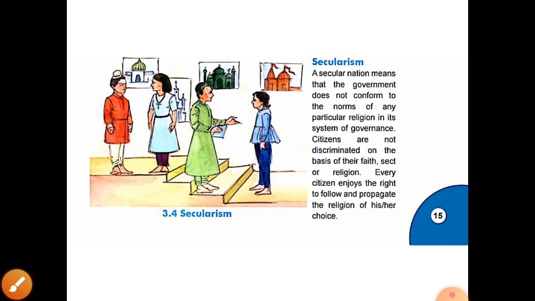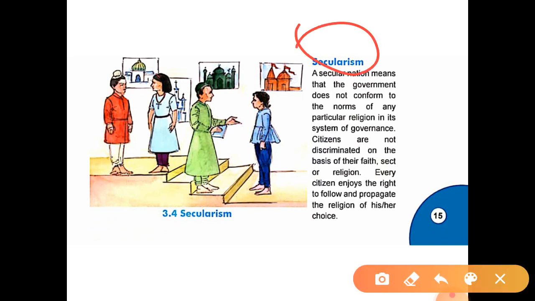Now the next one is secularism. So what is the meaning of secularism? A secular nation means that the government does not conform to the norms of any particular religion in its system of governance. Which means the government will never impose any norms, rules, regulations or terms and conditions on the basis of religion.